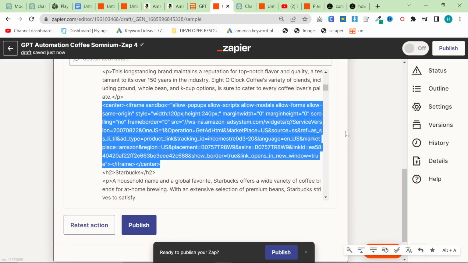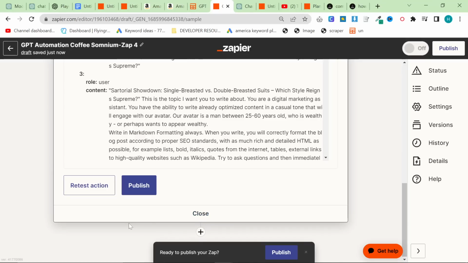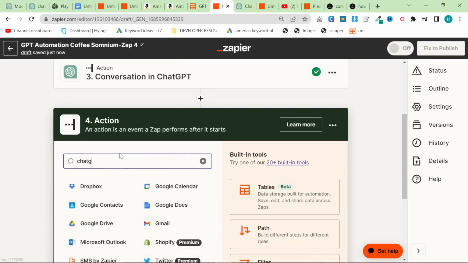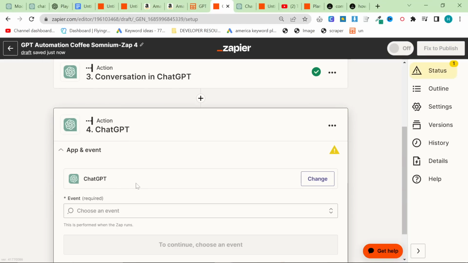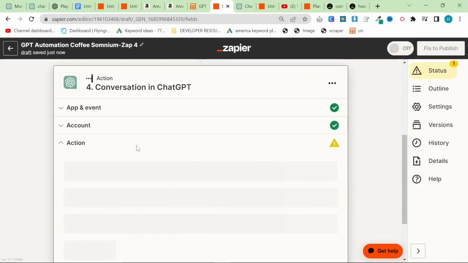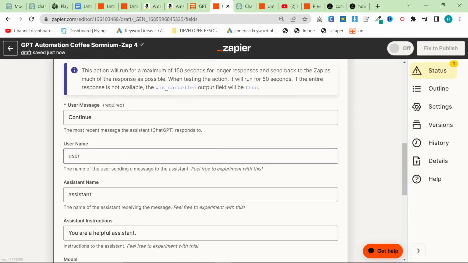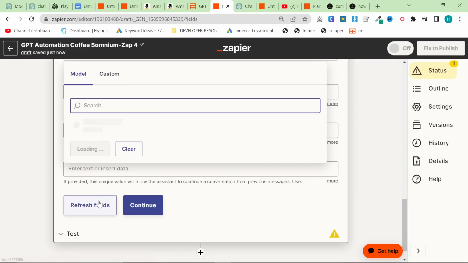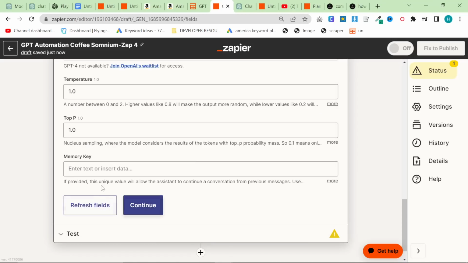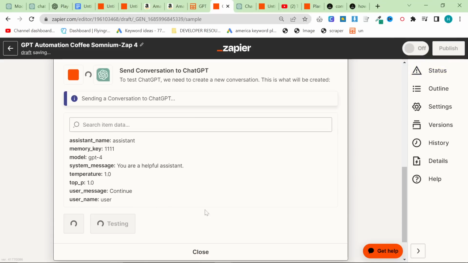So now what we want to do after this, I'm not going to explain this anymore because the process is just repeated. You just have to add more actions depending on how much content you have. So we're going to press plus here. We're going to say ChatGPT, click here. The overall thing at the end of this is extremely quick, okay? It's just, there are a lot of actions, there's a lot of setup. So here we just want to write continue, and we want to put this on ChatGPT 4 just because the other one was using ChatGPT 4. And then we want to put the memory key, which allows the two to link together. Press continue, press test action.